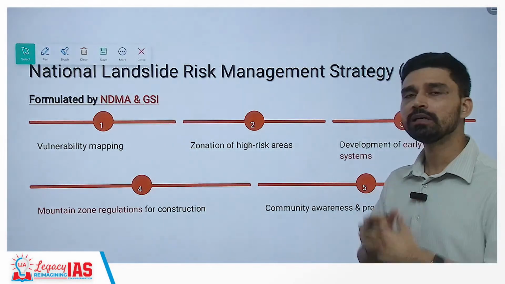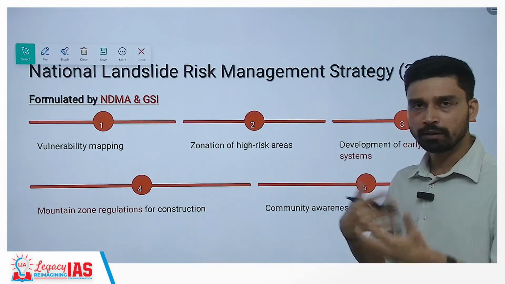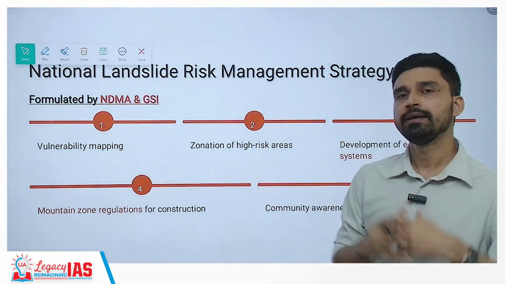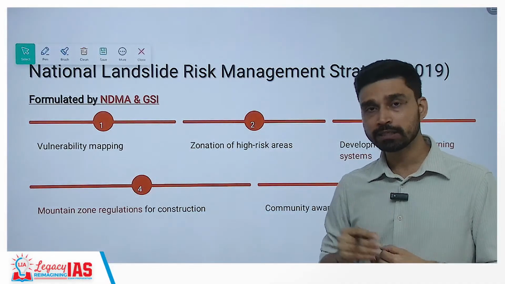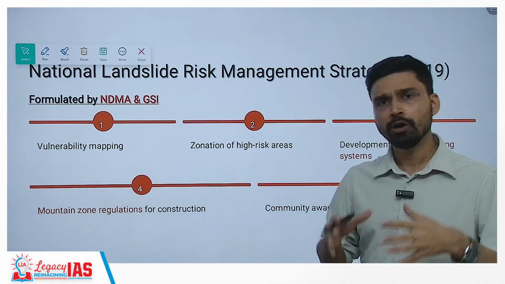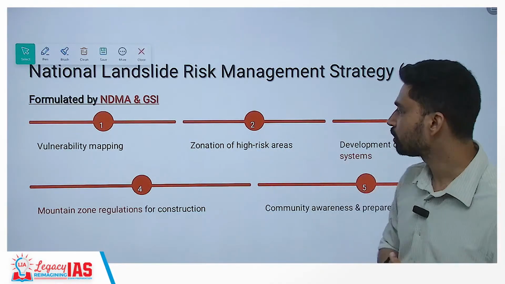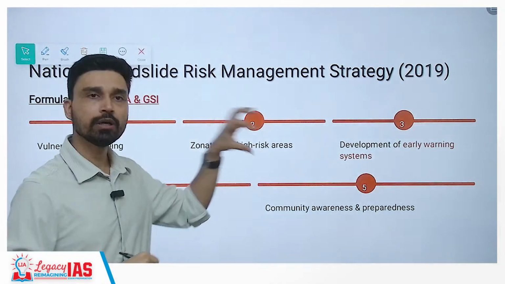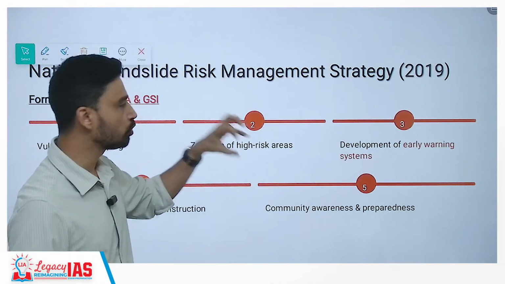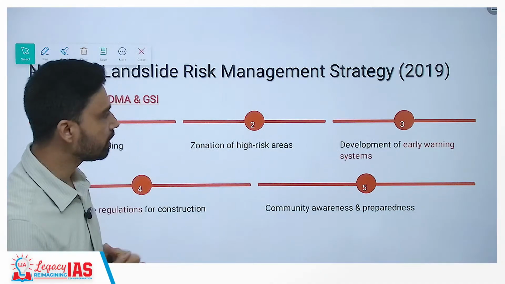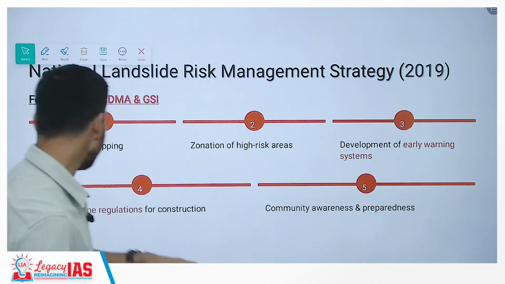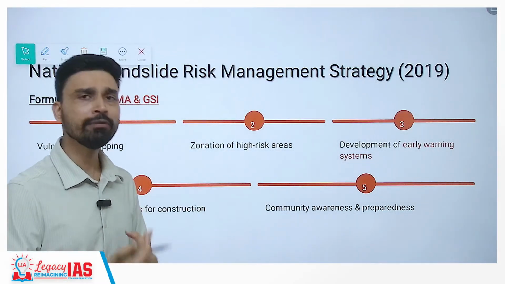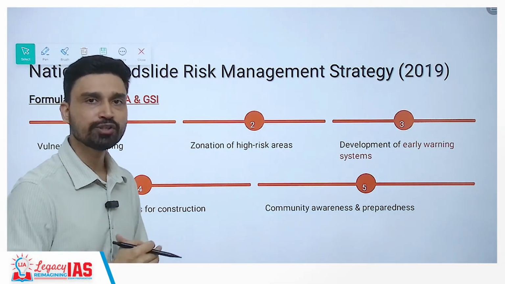In this particular program, the government has enforced several mechanisms, and these are focused on mapping of vulnerable areas. That means, first of all, we have to analyze which regions are most vulnerable to landslides, where you have heavy rainfall, where you have slope instability, or where protective measures are not enforced. Second, once you do the vulnerability mapping, you then put a focus on the high-risk zones, and then you start taking measures there. Early warning systems can be deployed in those areas, plus there should be mountain zone regulations for construction as well. Whenever there are instances of illegal construction, stringent action should be taken against them.